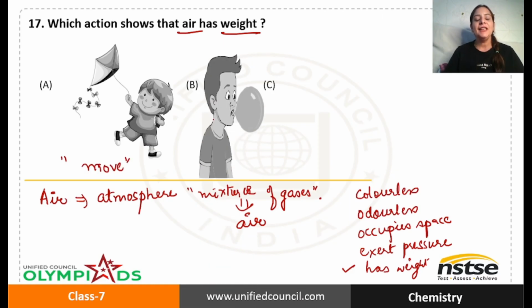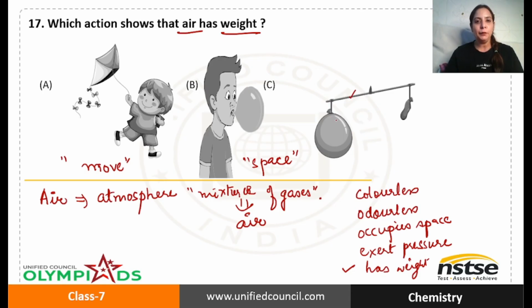Okay. In option B, you can see that a boy is blowing air into a balloon and the balloon becomes inflated. So basically it means air occupies space. So this picture shows that air occupies space. Option C is that you have a lever. Okay, to one end you have a balloon tied.